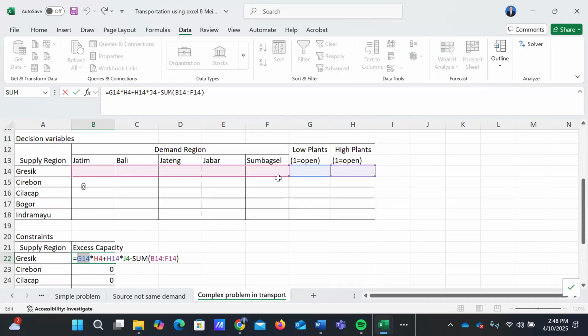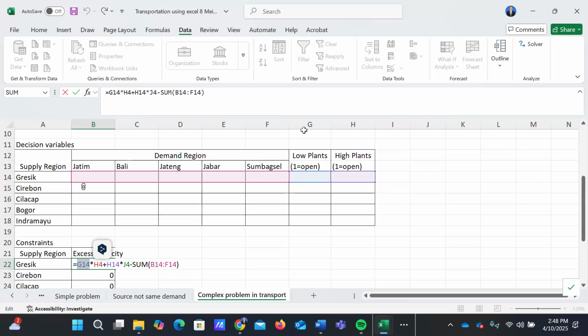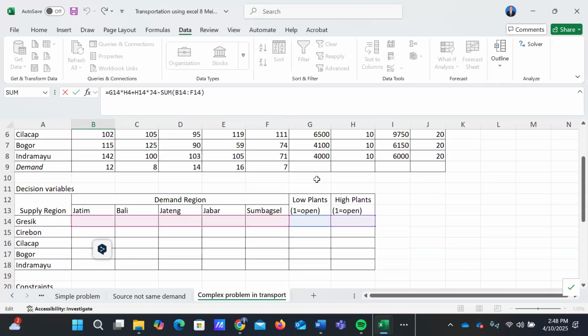If we open the factory at Gresik with the low plant, the low capacity, G14, then the capacity will be H4 here.